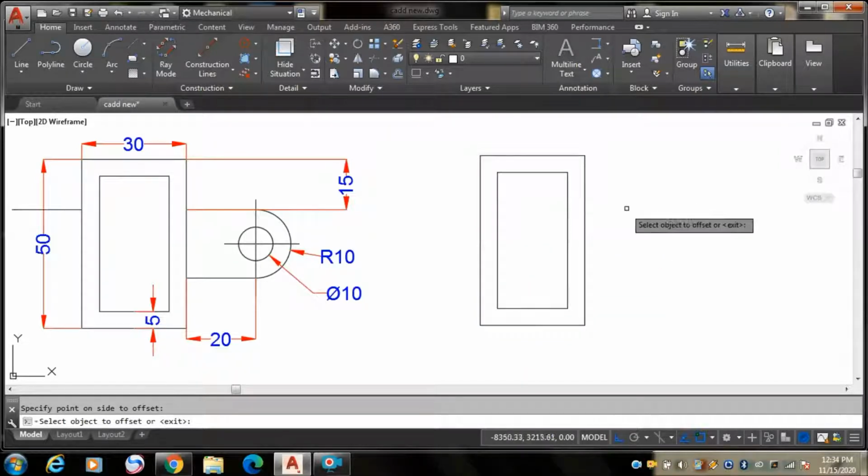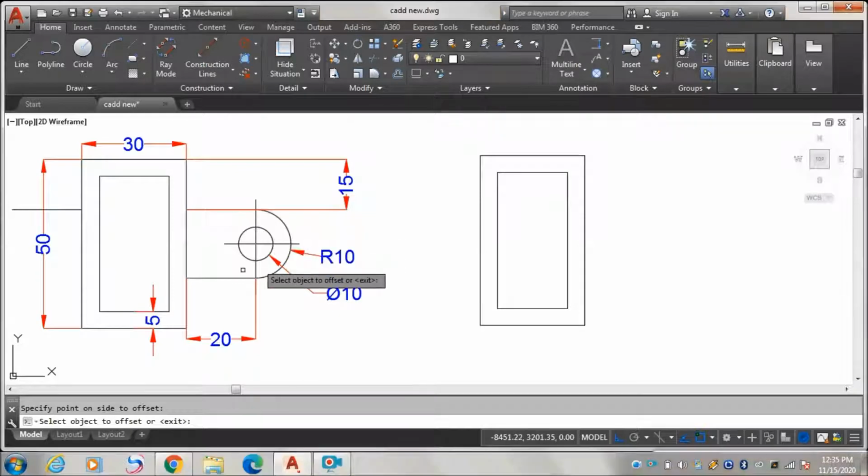Now coming on to this, here you can see the distance is 20 mm. So here what you need to do is first take polyline. This is a different procedure for how to draw this, without drawing a line here.